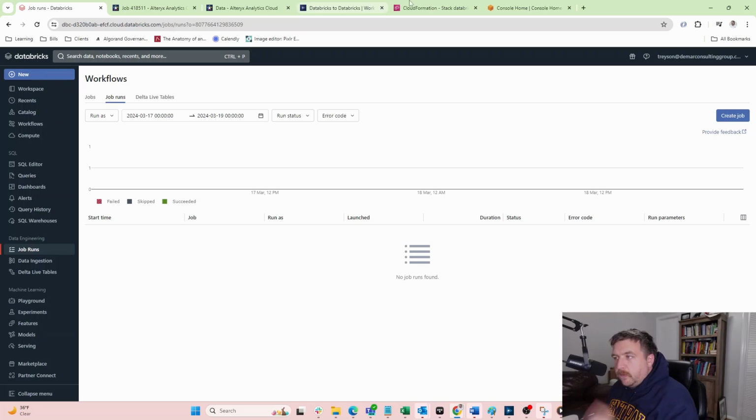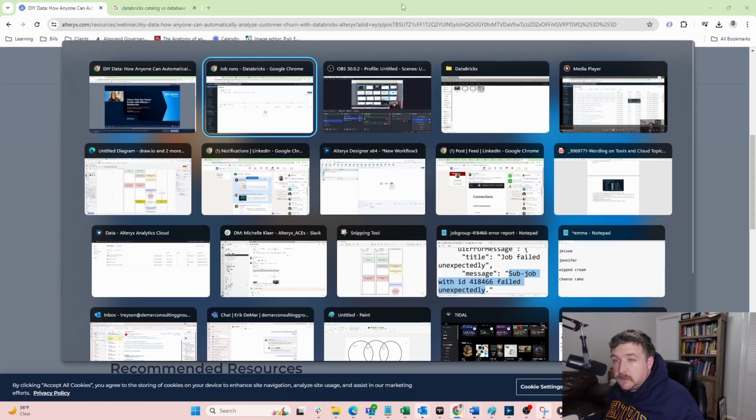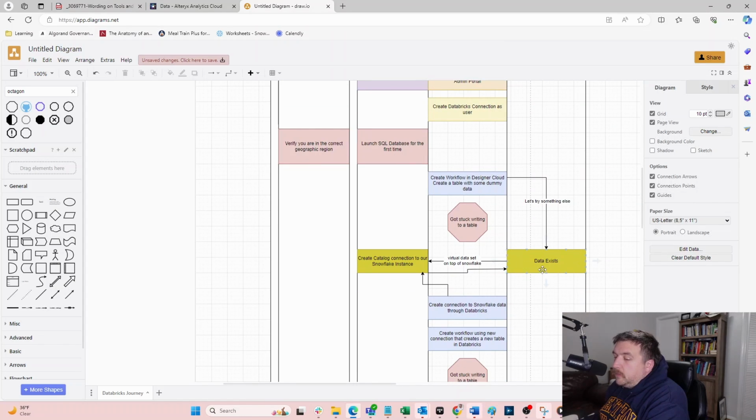So if we go back to my diagram, to do that, what we do is we take this data that exists, we create a catalog. So we create essentially a virtual data set here on top of our Snowflake. And then we create a connection that connects through Databricks to Snowflake. Now, why would we want to do this?